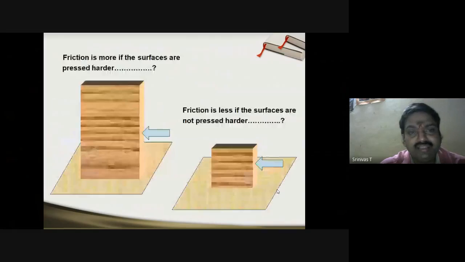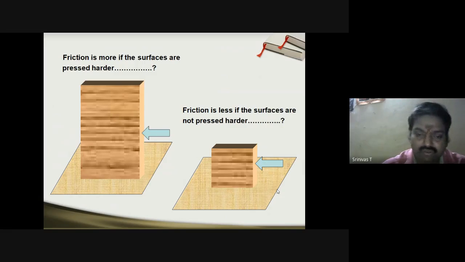Now, you can see here two blocks. If you want to conclude, friction is more if the surfaces are pressed harder. Obviously, because of the weight, they will be pressed harder. Whenever the weight is more, hard pressing will be there, and that is the reason why friction force is also more. Unlike that, in the second case, friction is less if the surfaces are not pressed that much harder. What governs this hardness, at the end of the day, is the weight of the block. In both cases, based on weight, the friction force arises.